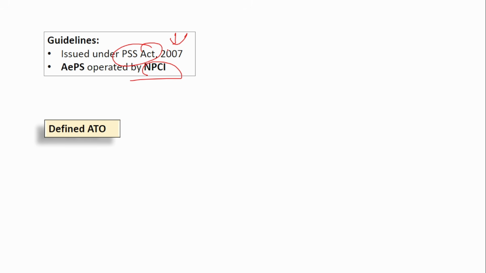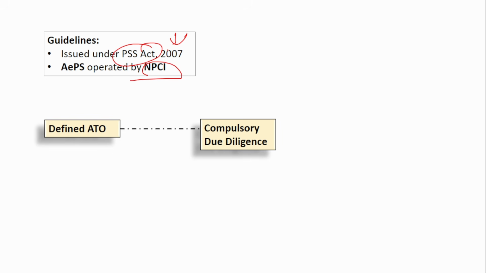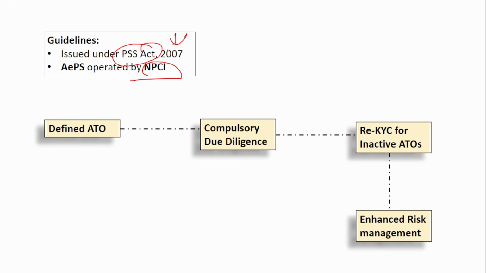So, what are the various things mentioned under these guidelines? First, what is an ATO? Who is an ATO? That has been defined. Next, the due diligence. Next, the re-KYC. Suppose you have onboarded the operator, but what if they have become inactive? What should be done to activate them? That is being mentioned. And the last one is enhanced risk management. So all these 4 categories have been discussed in this final guidance.